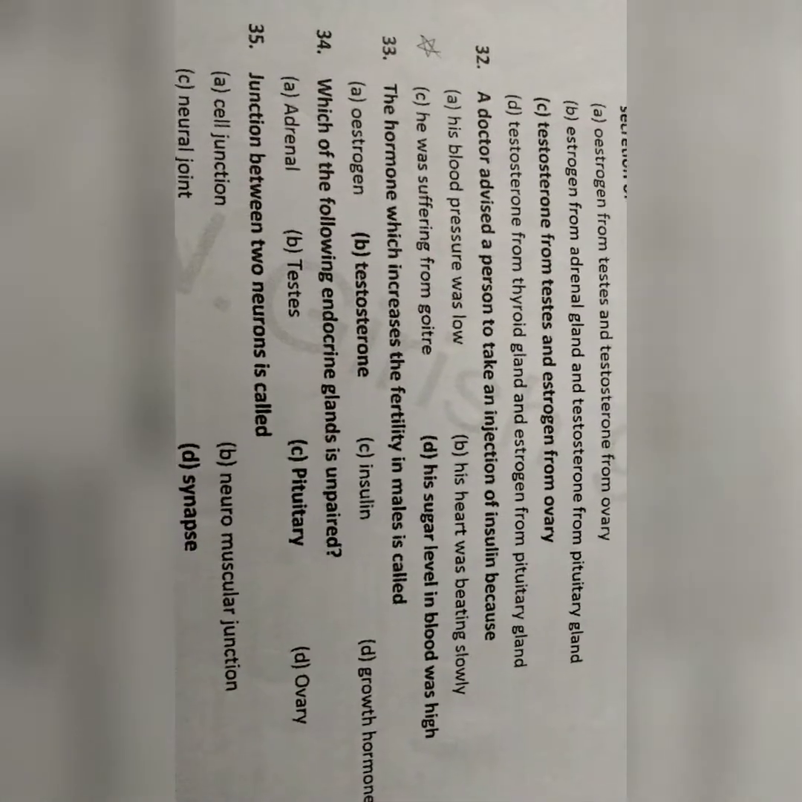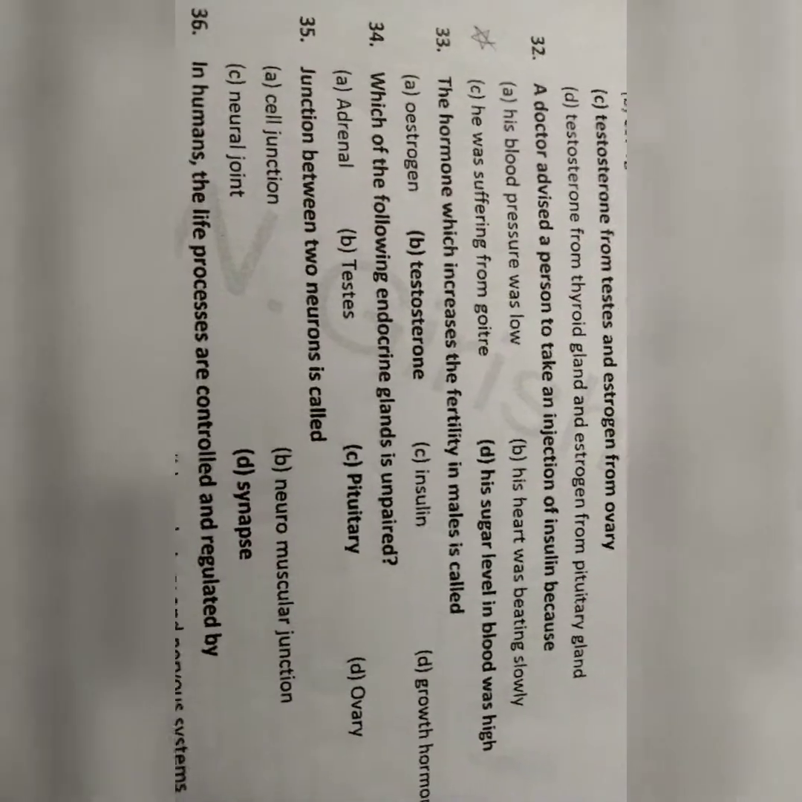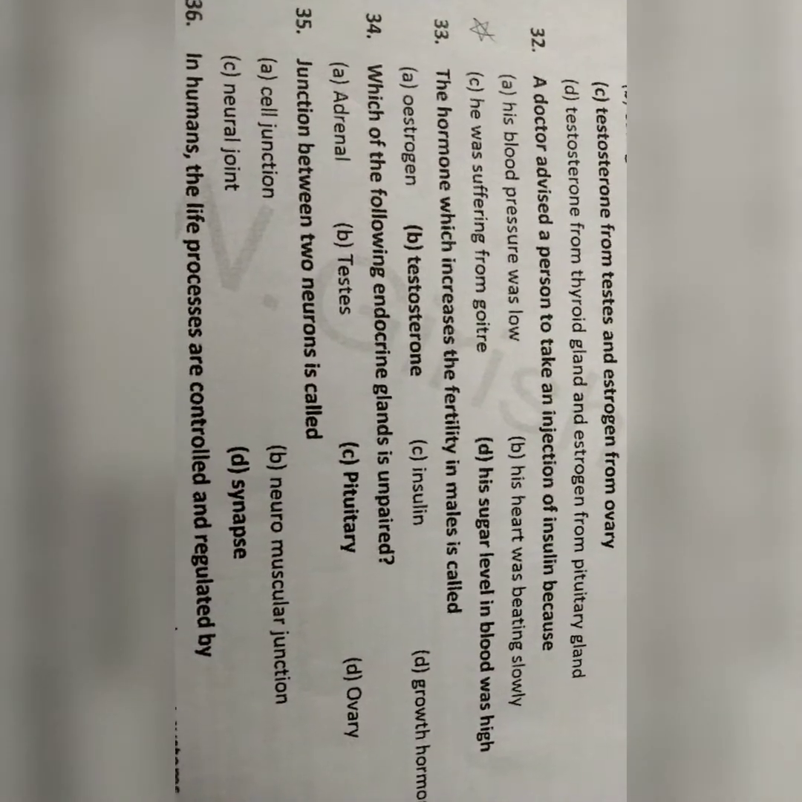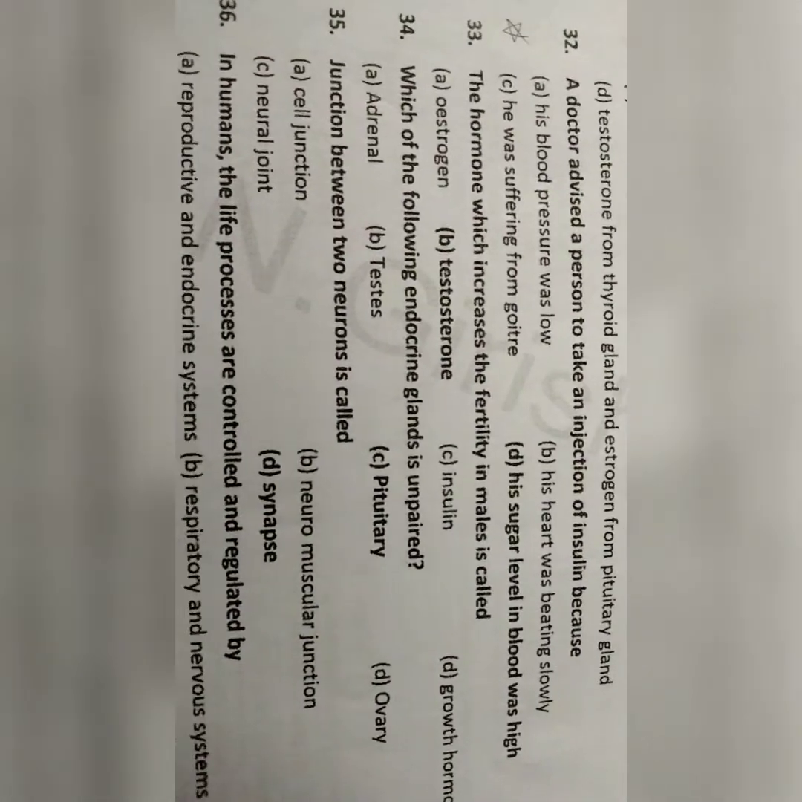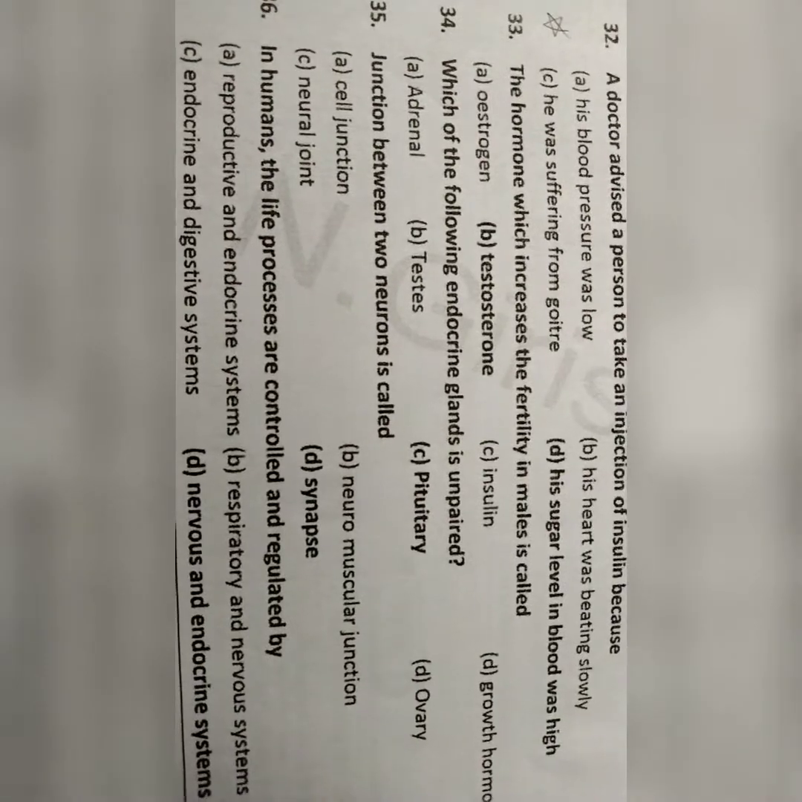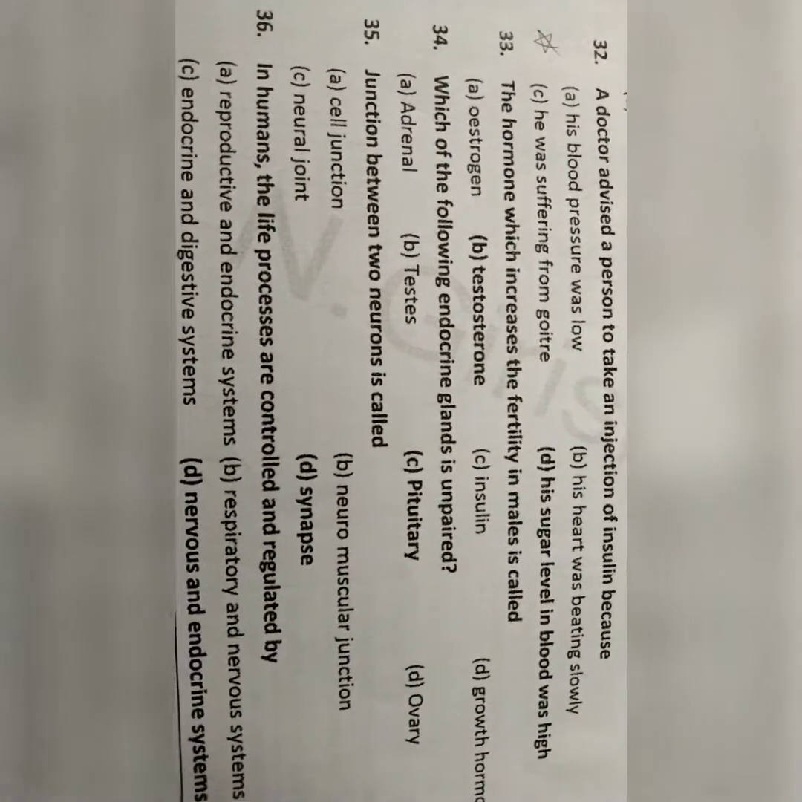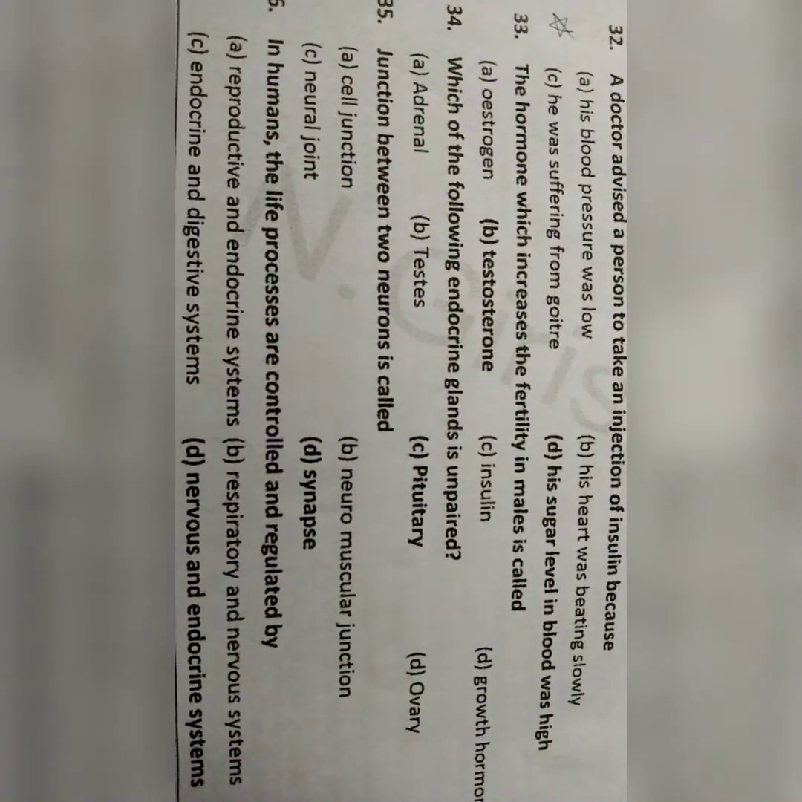The hormone which increases fertility in males is called testosterone. Which of the following endocrine glands is unpaired? Pituitary. Junction between two neurons is called synapse. In humans, life processes are controlled by nervous system and endocrine system.